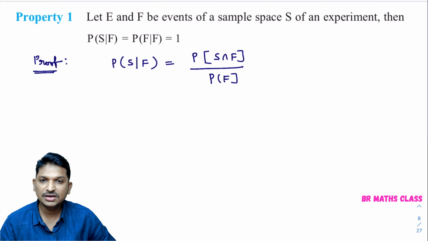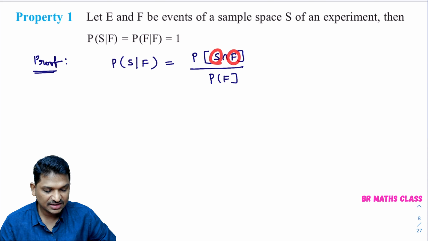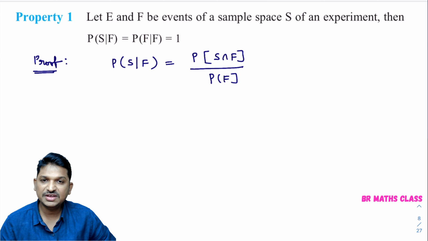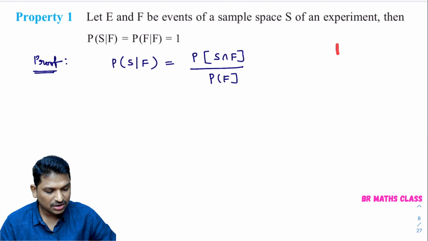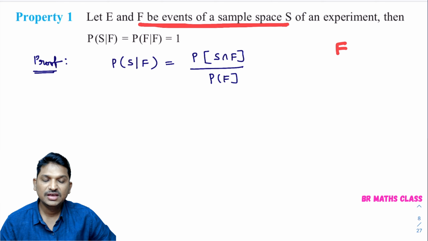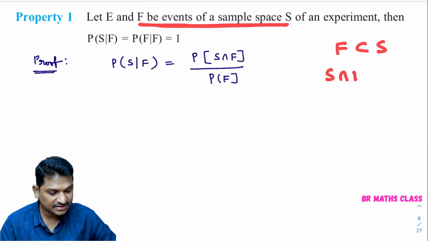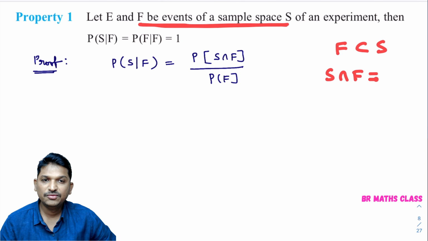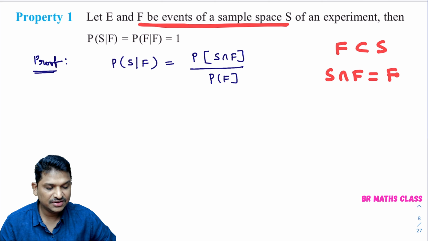Here S is the sample space, F is an event of the sample space. What do you know about F? Now, we know that F is a subset of S. When F is a subset of S, when you calculate S intersection F, what will you get? You will get the smaller set. S is the sample space, F is the subset of S. Here F is the smaller set. S intersection F is F.